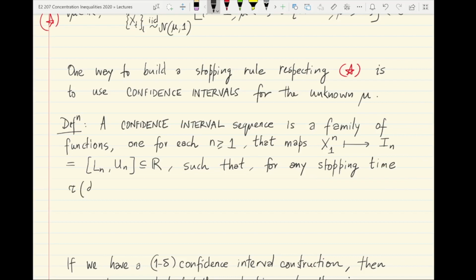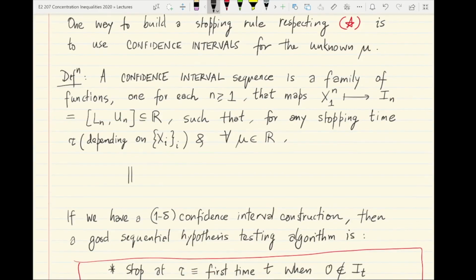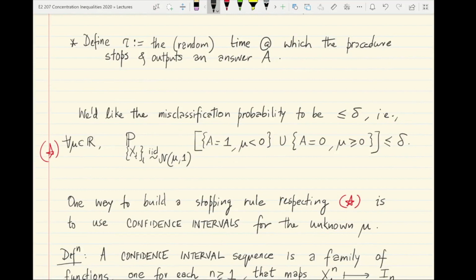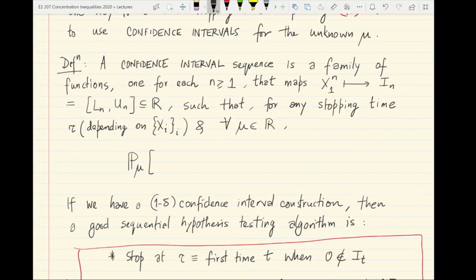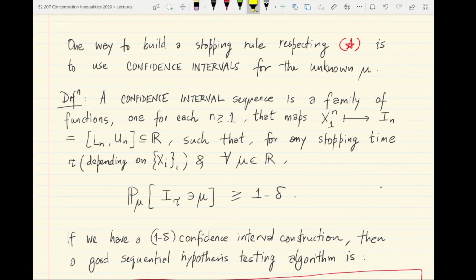Recall that tau can depend on the data, on the X_i sequence, and for all values of the distribution parameter that governs the probability distribution of the samples, we must have that the probability, where P_mu is shorthand notation for each successive sample being generated IID from N(mu, 1), that the interval I at time tau actually contains the real parameter mu is at least 1 minus delta. So this is basically a coverage property.